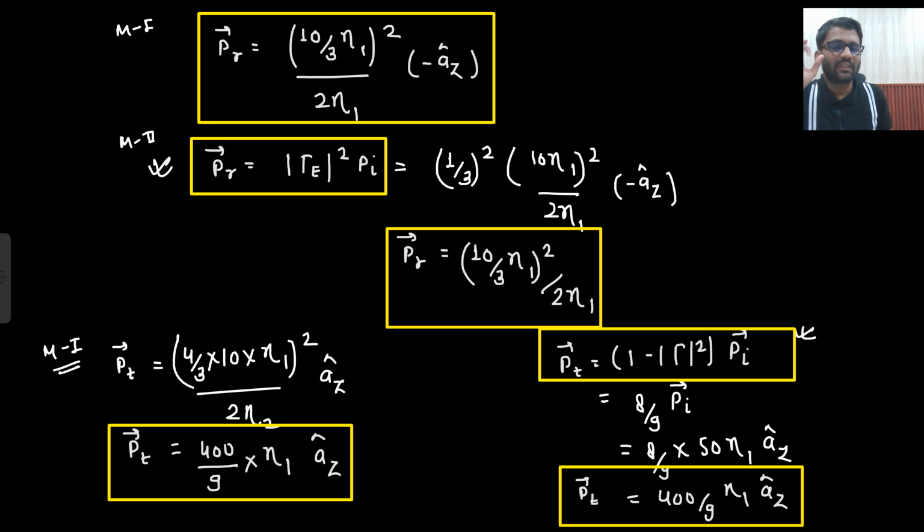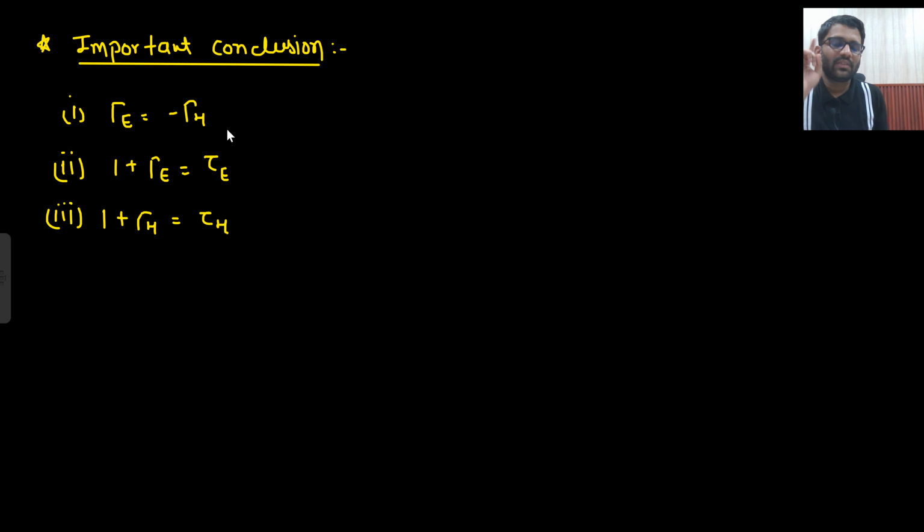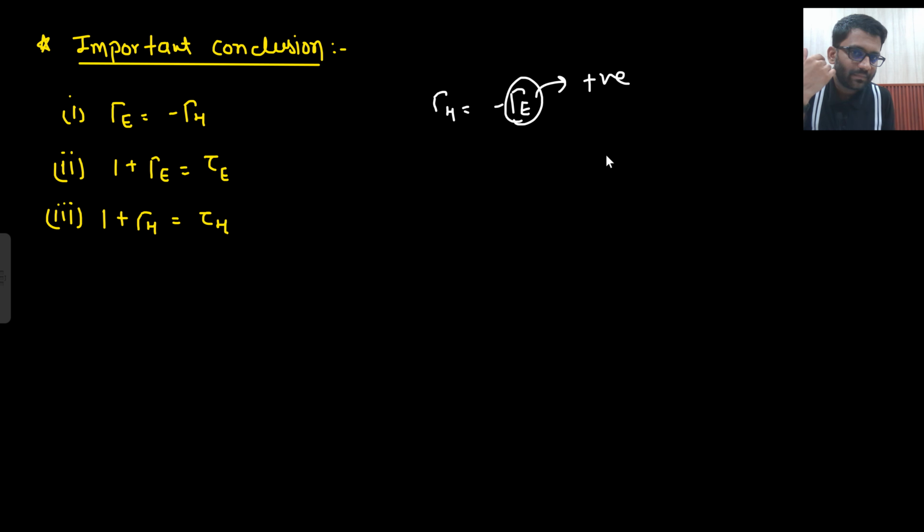So from here, what is the conclusion you can make? The conclusion is that your gamma E is equal to minus gamma H. That means, from here you can write down that gamma H is equal to minus gamma E. So if your gamma E is positive, that means the electric field will not change its direction. This will be your EI, this will be your ER.